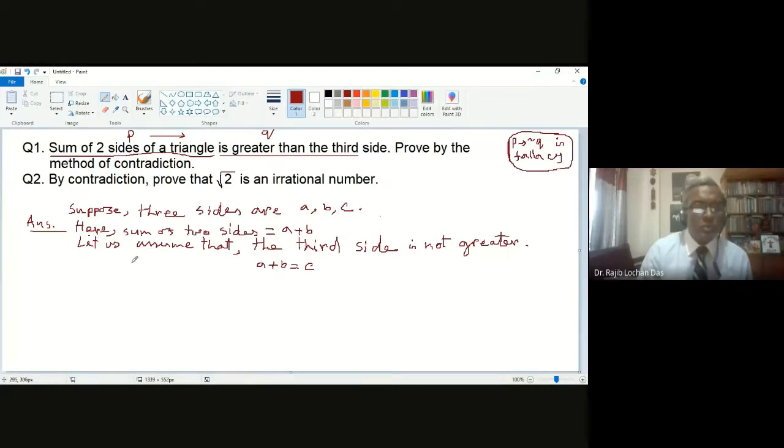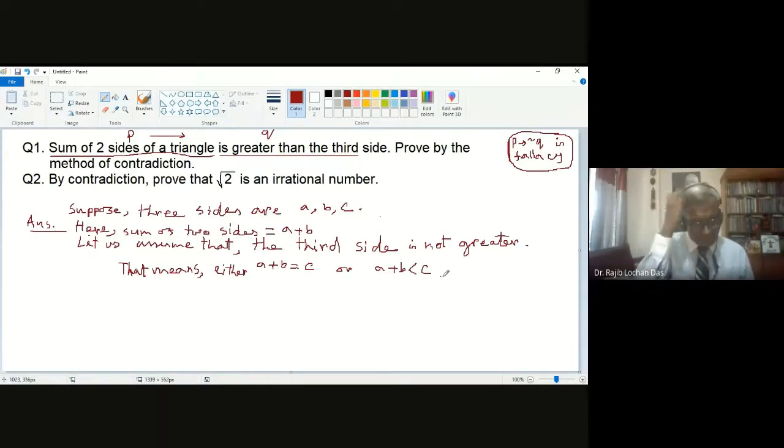So that means, comma, either a plus b equal to c, or a plus b less than c, right?